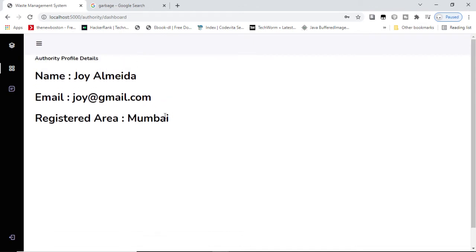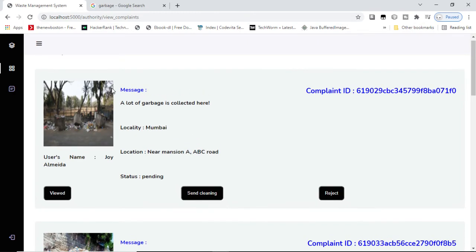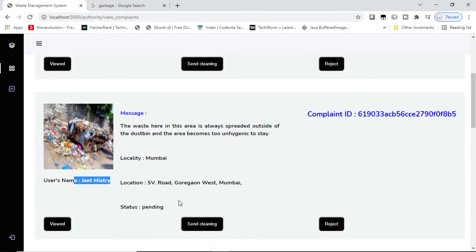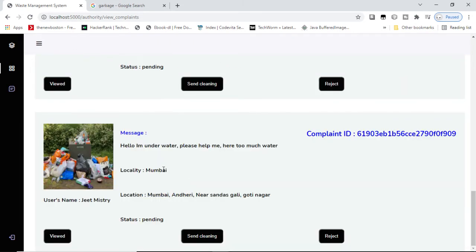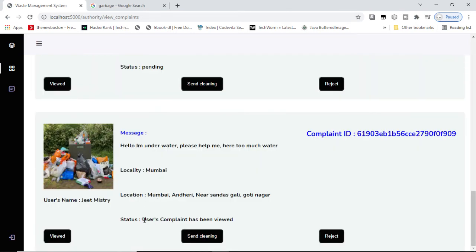Now the authority has a registered area, which is currently Mumbai. So the authority can see all the complaints that are in the Mumbai zone. So these are the complaints that are in the Mumbai zone. Now Jeet Mistri's complaint is here, and we posted the complaint here as well. So now what if we mark it as viewed? So the authority has viewed the complaint, and the status is changed to user's complaint has been viewed.